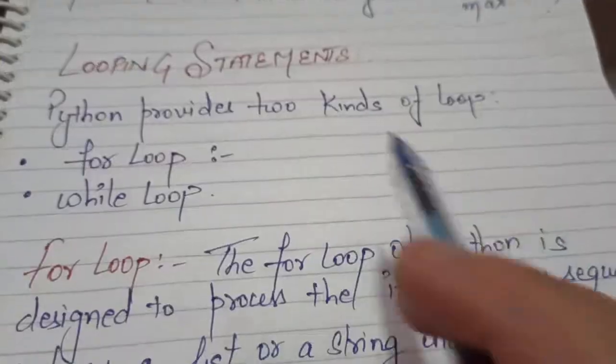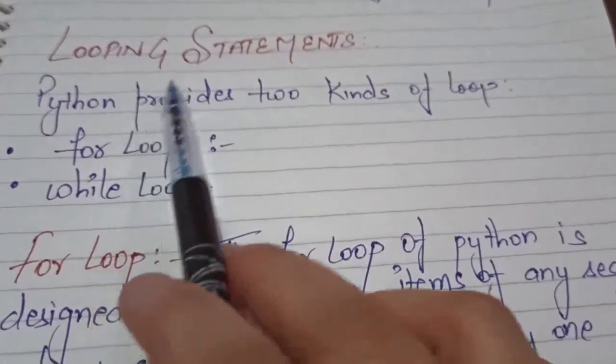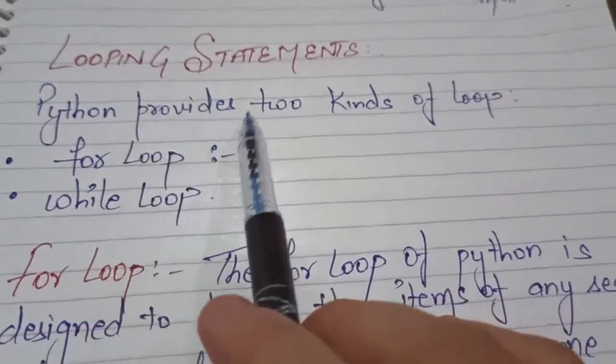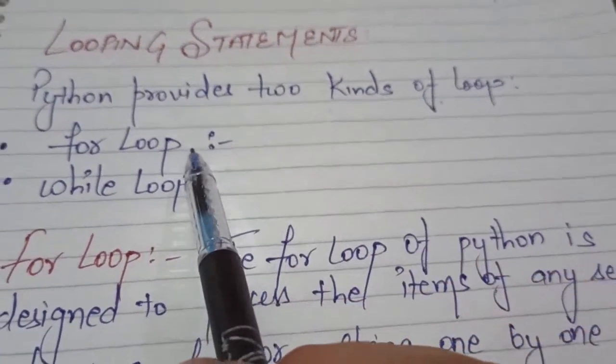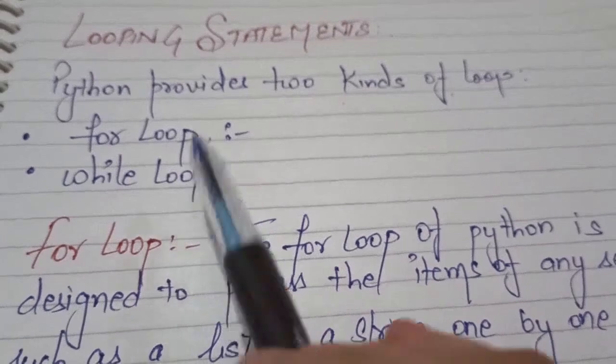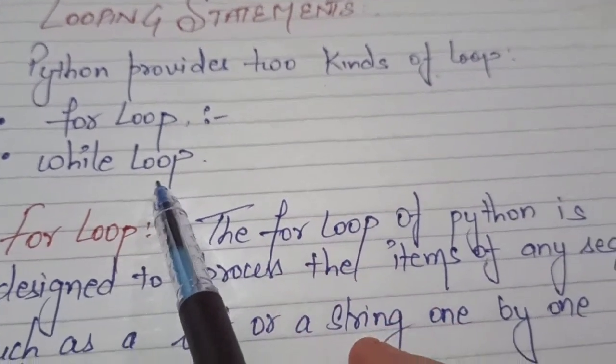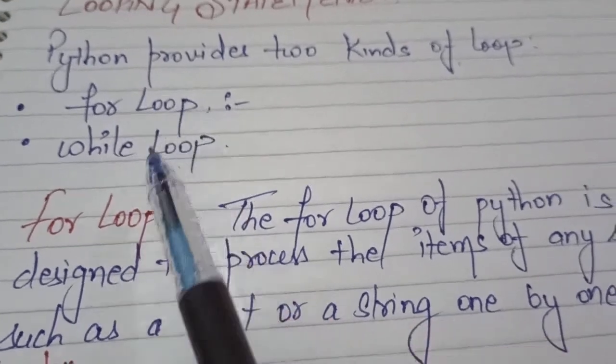Clear, children? Yes, so now we shall talk about our next topic, that is looping statements. Okay, so now we're going to discuss loops. Python provides two kinds of loop. First is the for loop and the second is the while loop. In Python there are two types of looping statement: one is the for loop and the second one is the while loop. So now we're going to talk about each loop one by one.